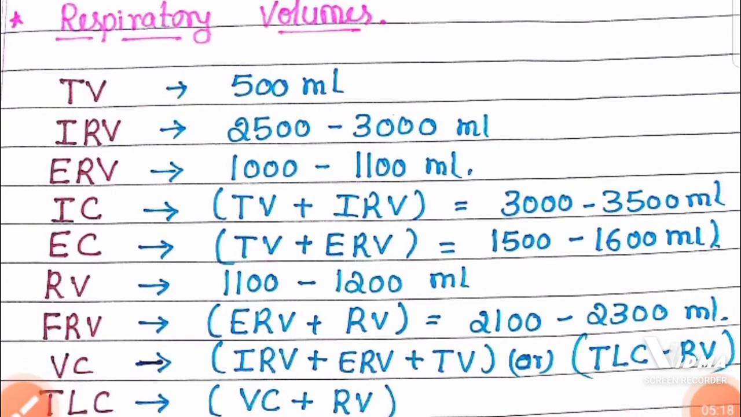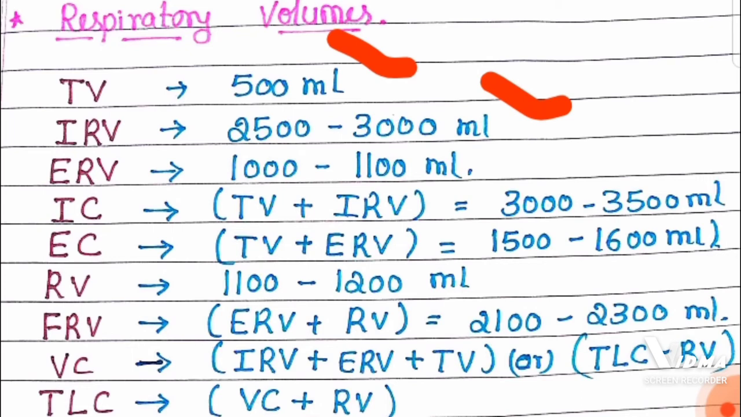Now let us see the respiratory volumes. The first respiratory volume is tidal volume, which is about 500 ml. Tidal volume is the amount of air taken in and given out during normal breathing. That is called tidal volume. It is 500 ml. IRV is inspiratory reserve volume.